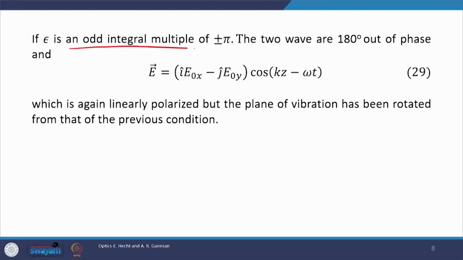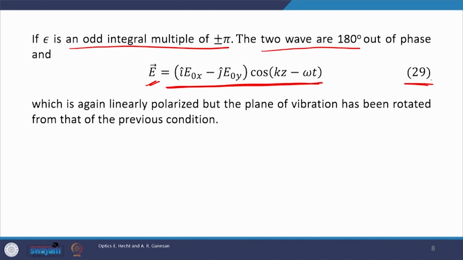Till now we were considering that epsilon is either 0 or an integral multiple of 2π. What if epsilon is an odd integral multiple of ±π? In this case, the two waves will be out of phase by 180 degrees, by π radian, and the resultant will now be expressed differently.